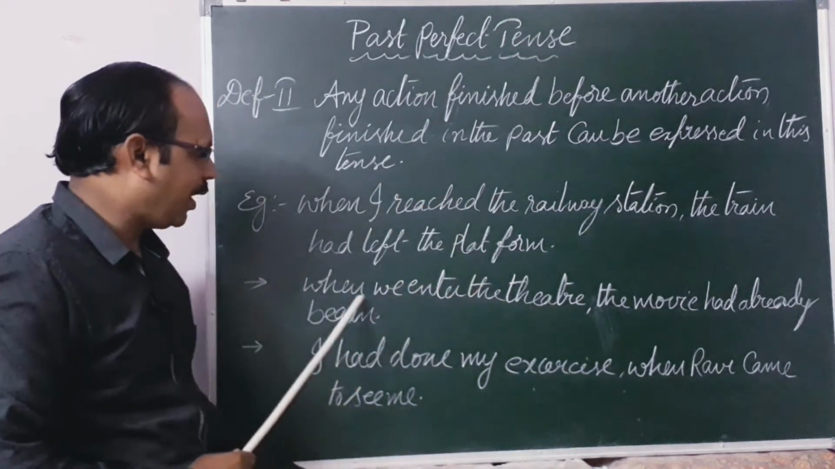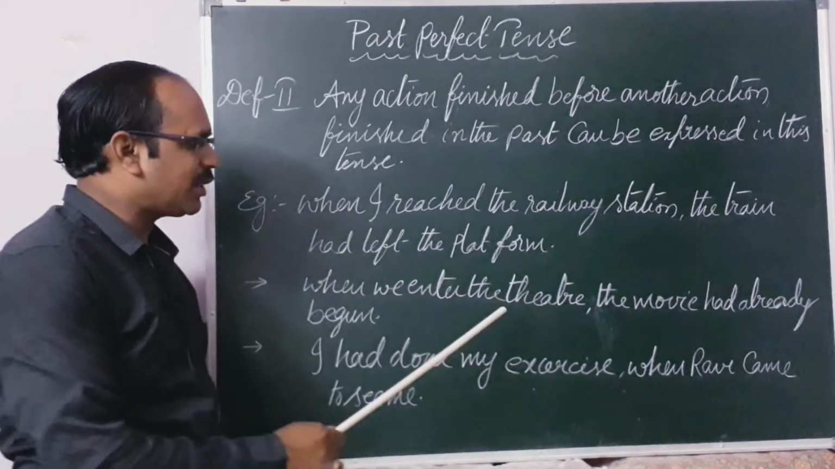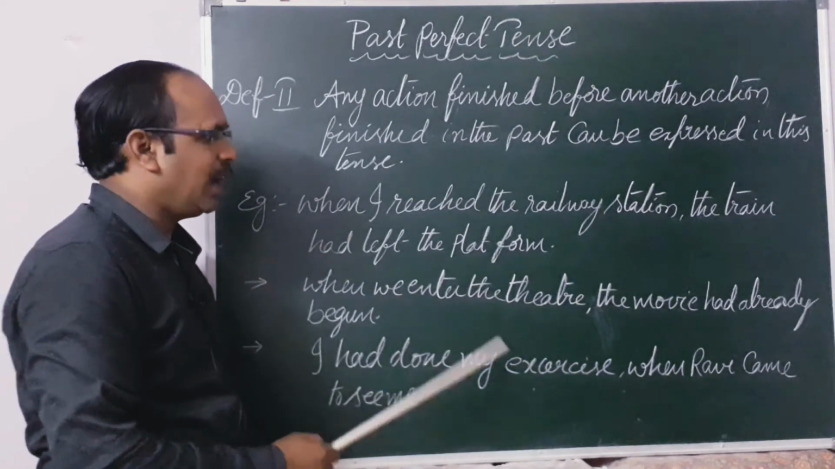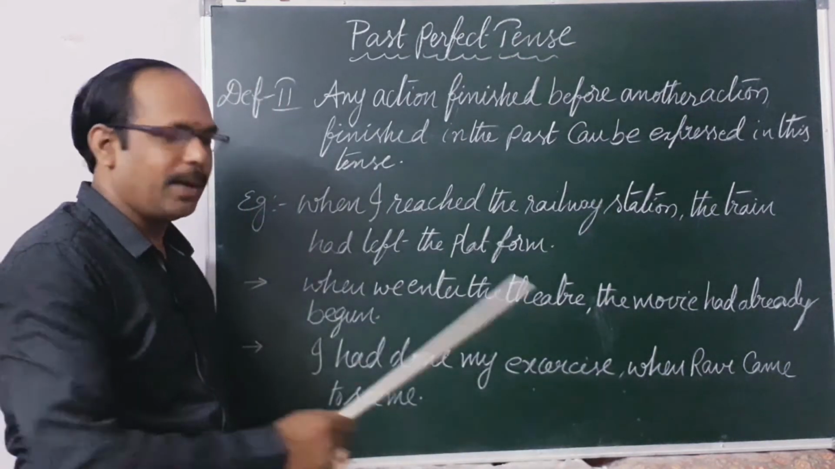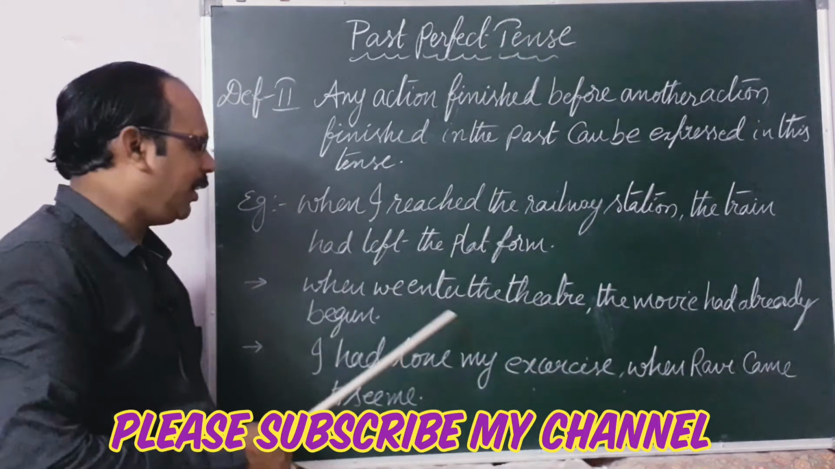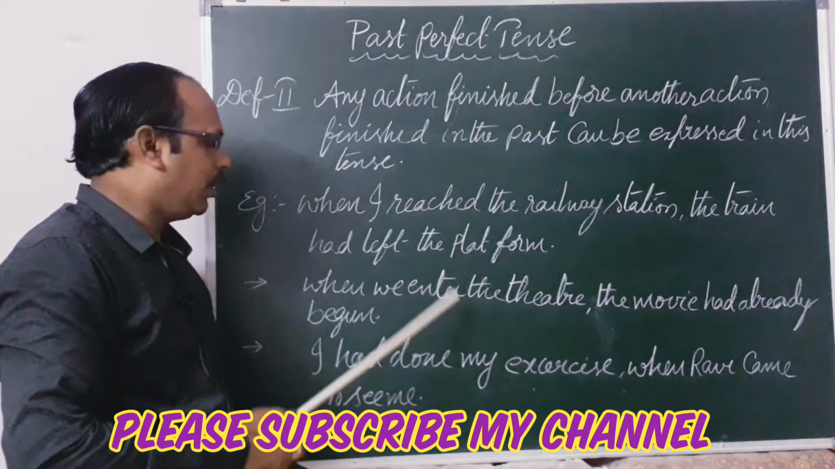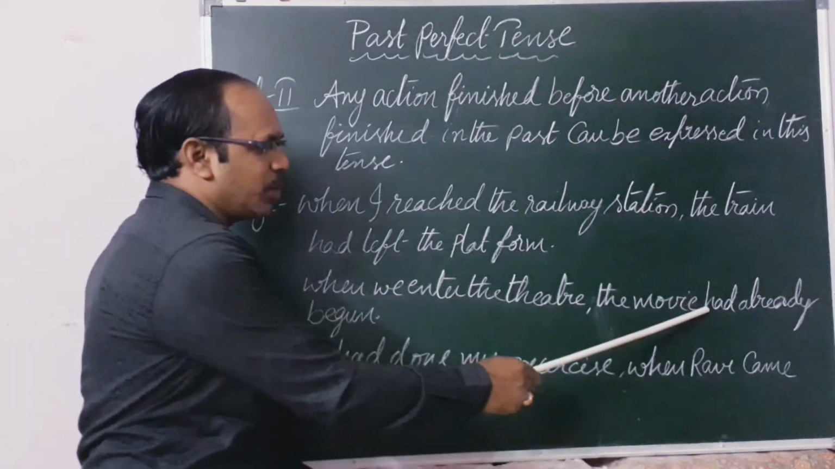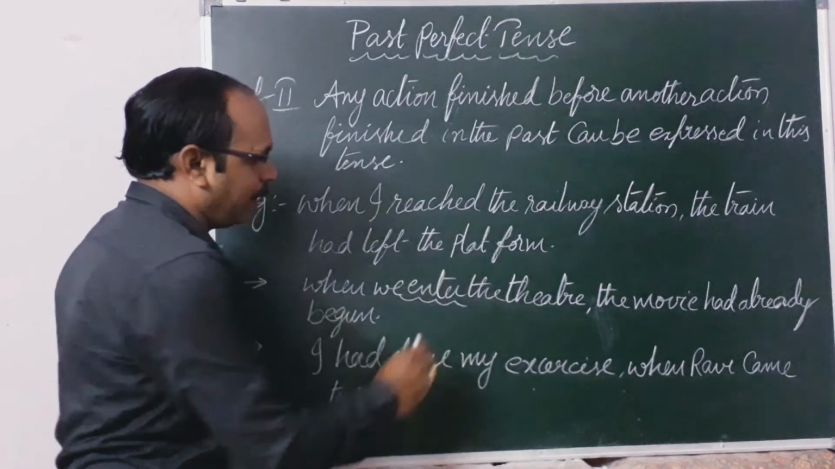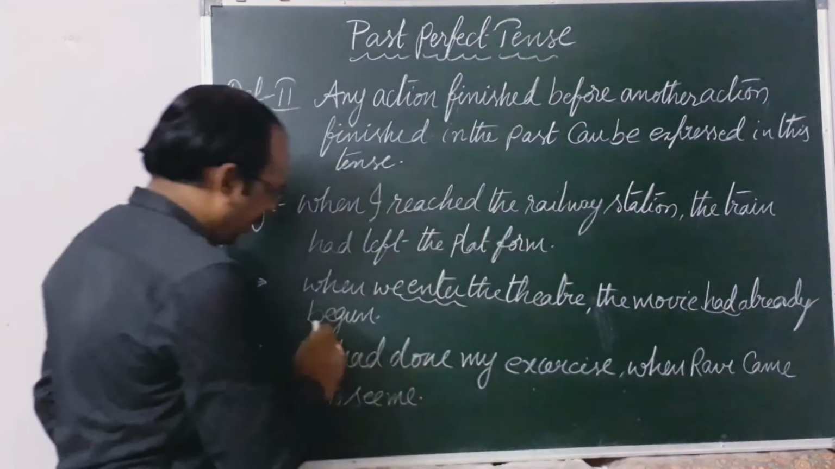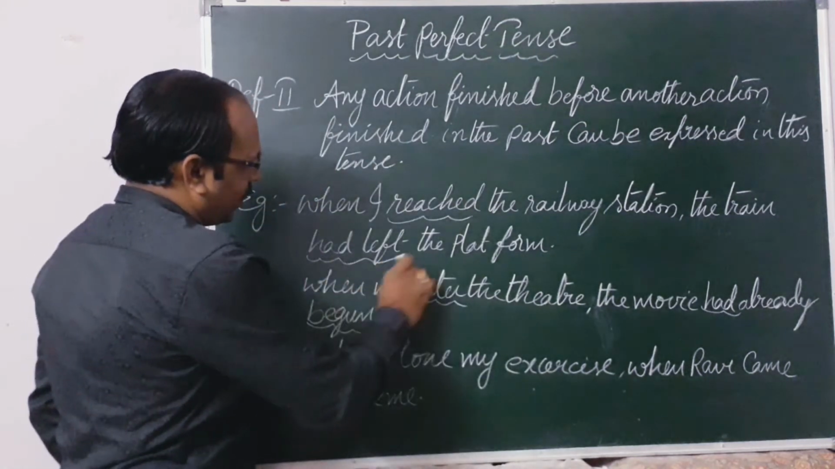Understand carefully. When we entered the theater, the movie had already begun. Which action was done first? Did you enter the theater first or did the movie start first? The movie had already started. The movie had already begun. Then, with a few minutes gap, you entered. So in this context, the first action should be expressed in past perfect and the second action in simple past. Here entered is simple past and the movie had begun is past perfect.